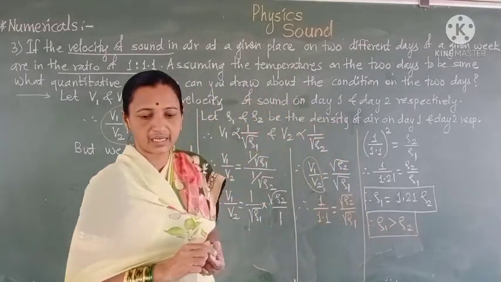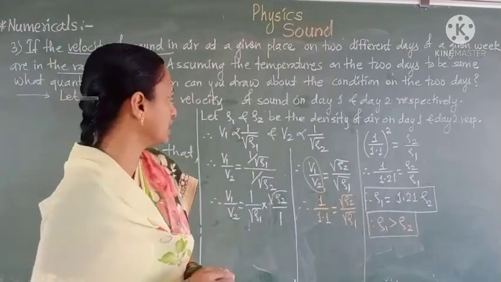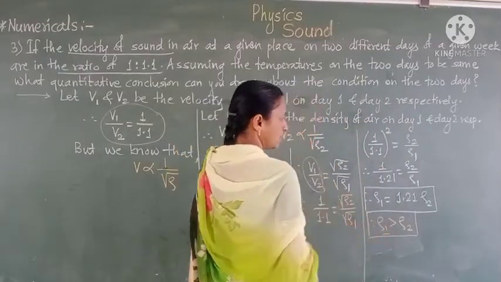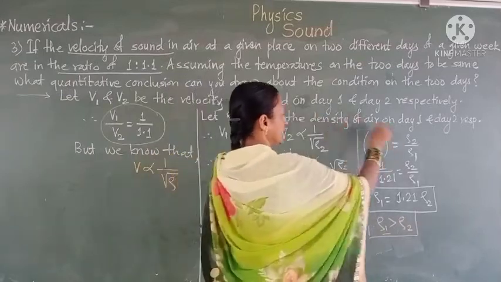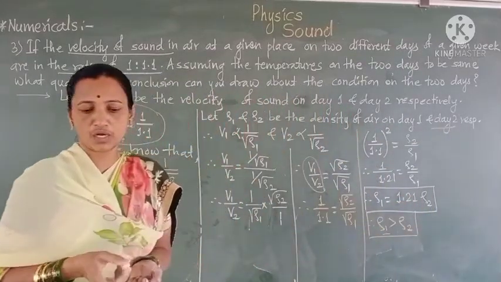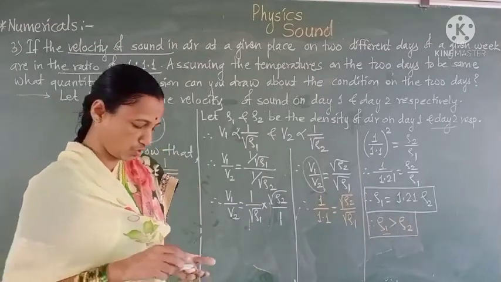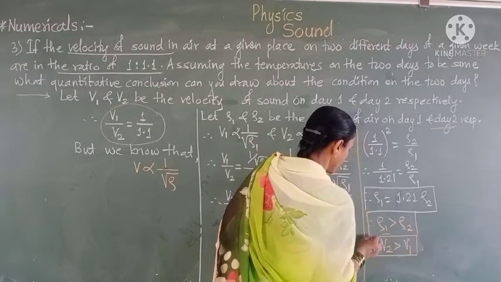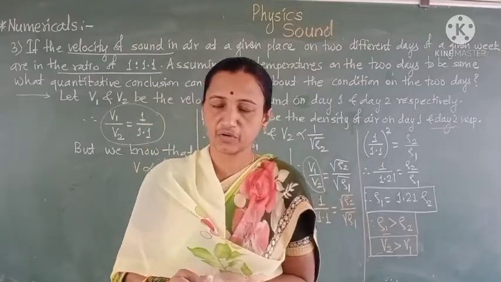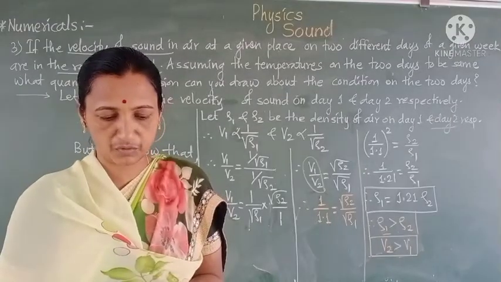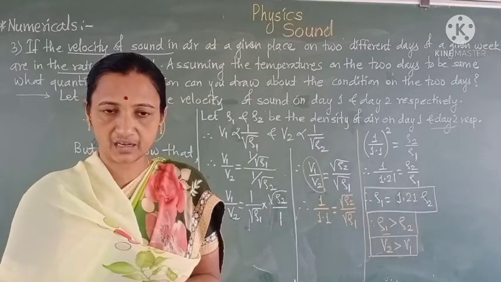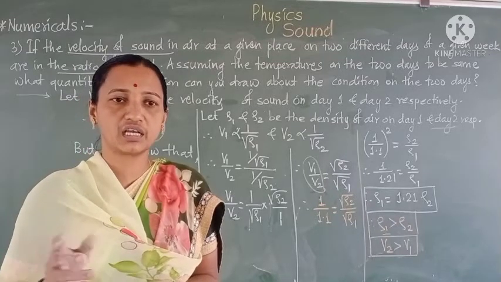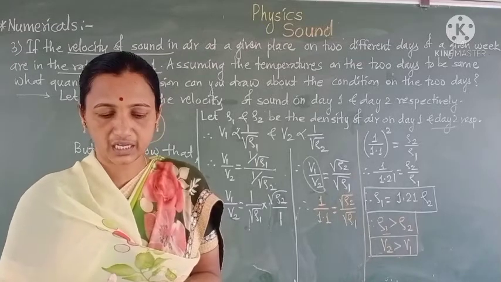The density we have taken: let rho 1 be the density of air on day 1, which is greater than the density on day 2. If rho 1 is greater than rho 2, we can also say that the velocity of sound is greater on the second day than on the first day, which is greater than that of the velocity of sound on day first.